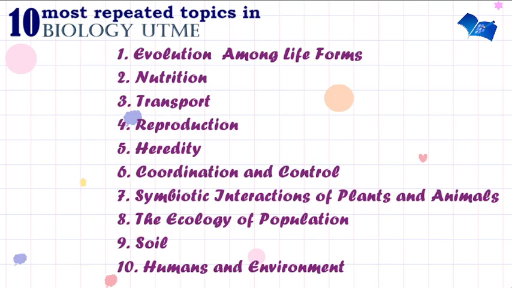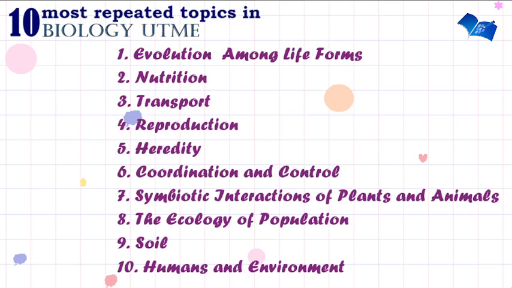Here is a summary of the most repeated topics in biology UTME. In the next video, we are going to be tackling questions in the most repeated topics in biology UTME.